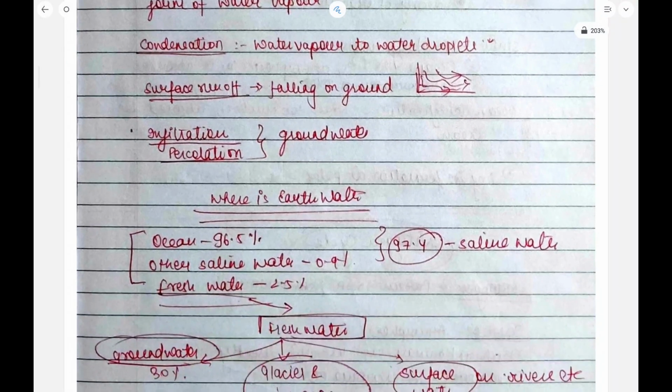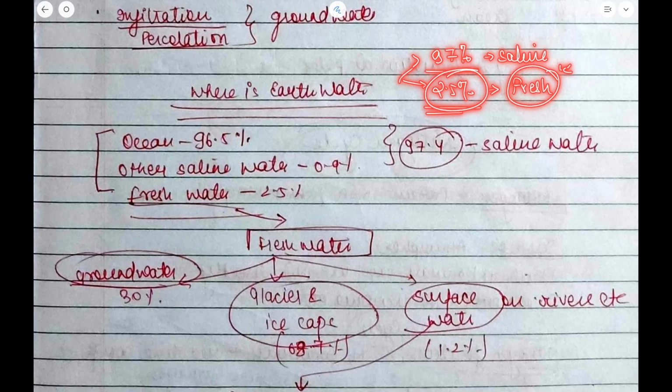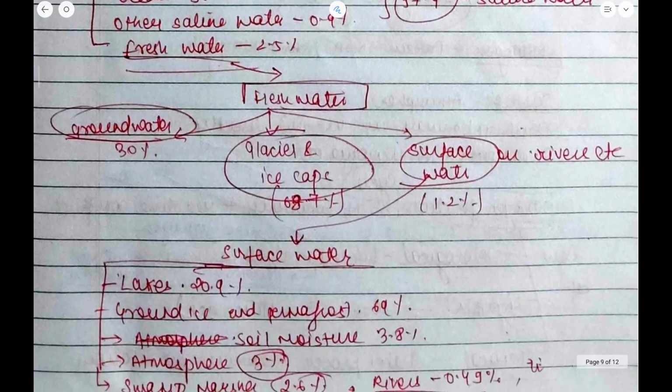Now next is, where is Earth's water? So 96.5% of the Earth's water is present in the ocean, whereas other saline water is 0.9%. Only fresh water is 2.5%. To explain in very simple terms, around 97% of the water on Earth is saline water. Only 2.5% of the water on the surface of Earth is fresh water. Now we will see which part of fresh water constitutes the maximum share.